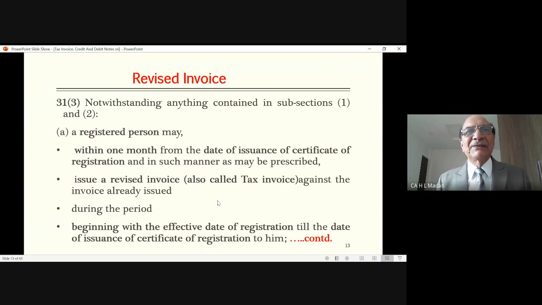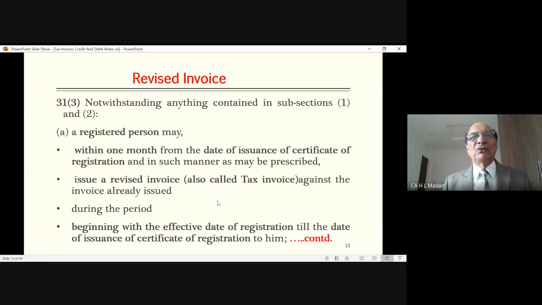So government says that if you have applied for registration within time, within the period of 30 days, then till your certificate is issued, because after your application, government will take 3 days time to register you, as I told you earlier, or it may take 7 days. If they find any deficiency, then it may take 15 days. So from the date of liability of exceeding 20 lakhs till the date of registration, this much gap will be there, of 1 month and 15 days, 14 days, 10 days, 12 days, whatever it is. So what will happen in this?